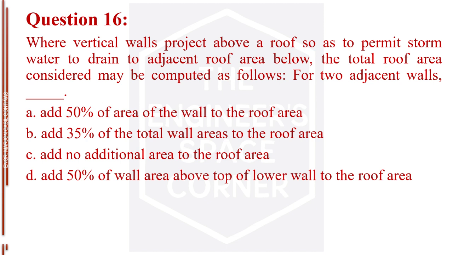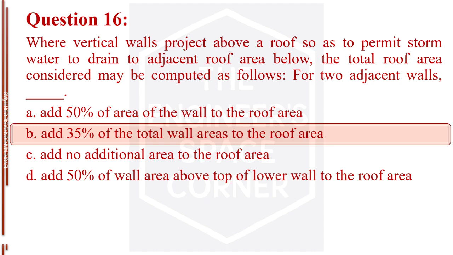Letter C, add no additional area to the roof area. Letter D, add 50% of wall area above top of lower wall to the roof area. The answer is letter B, add 35% of the total wall areas to the roof area.